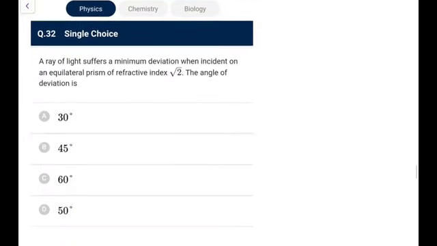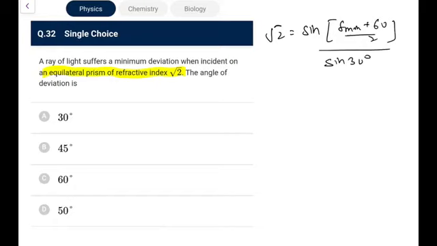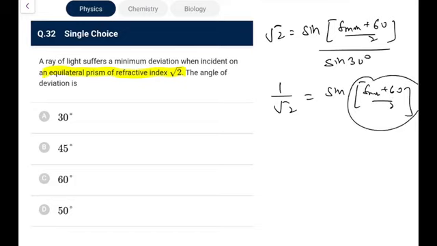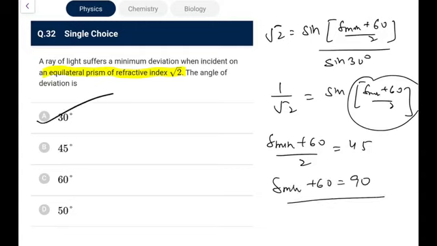A ray of light suffers a minimum deviation when incident on an equilateral prism of index root 2. The angle of deviation is, okay, so root 2 I can write as the standard result, sine of (del min plus A) by 2 upon sine of A by 2, which is sine of 30 degree. Sine 30 is 1 by 2, so it becomes 1 by root 2 is sine of (del min plus 60) by 2. So this angle would be 45, since sine 45 is 1 by root 2. So (del min plus 60) by 2 is 45. So del min plus 60 is 90. So del min comes out as 30 degree in this particular case. The angle of minimum deviation as per this data is 30 degrees.